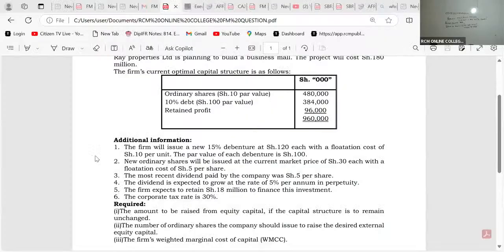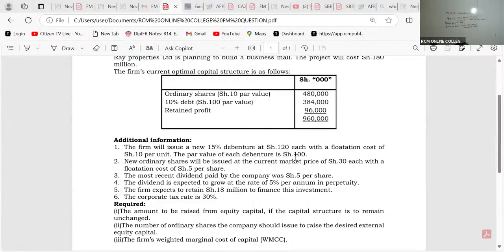I'm telling you the truth. You will see here, the firm will issue new 15% debentures at 120 with a flotation cost of 10. The par value, there is nowhere they are saying like 100 million is the maximum you can get from debt.